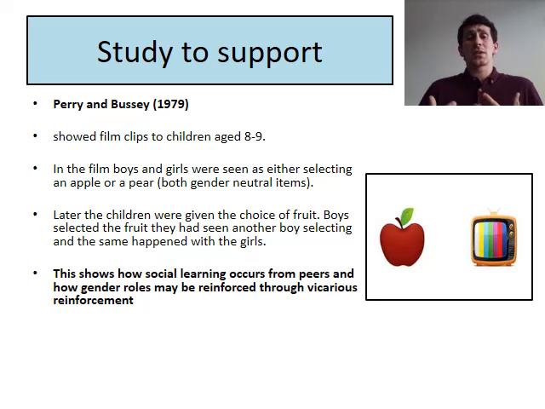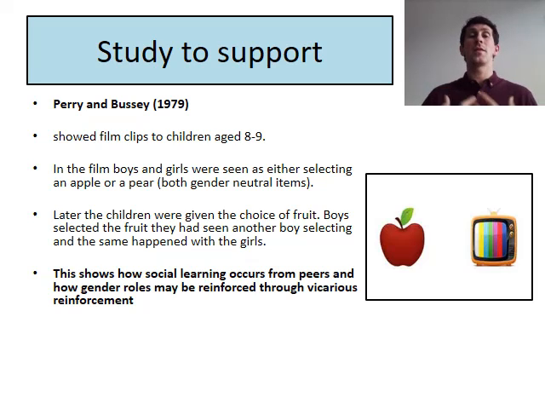So this shows us that social learning occurs from our peers and that we learn vicariously through others. Okay, it might be the fact that the boys didn't want to be punished by the other boys by picking the girl fruit, and the girls didn't want to be punished by other girls for picking the boys' fruit like they saw in the video. But it shows us that we learn from our peers.